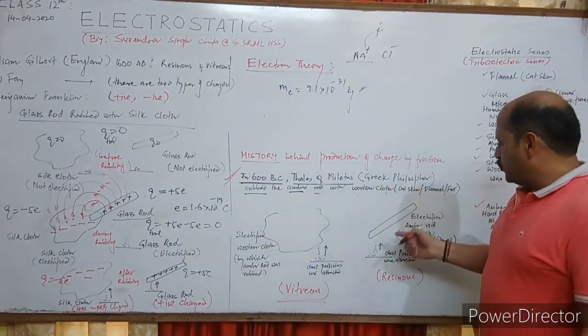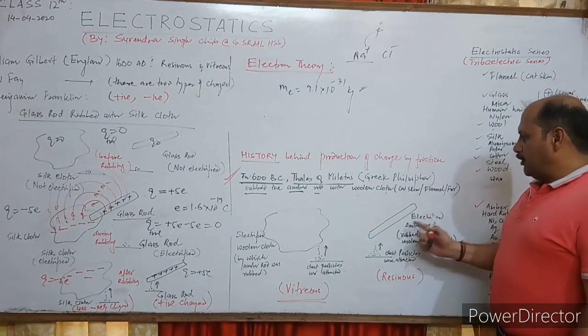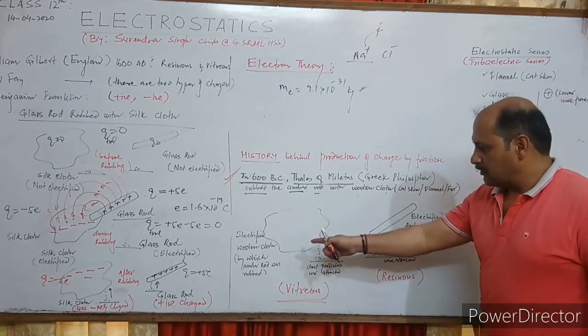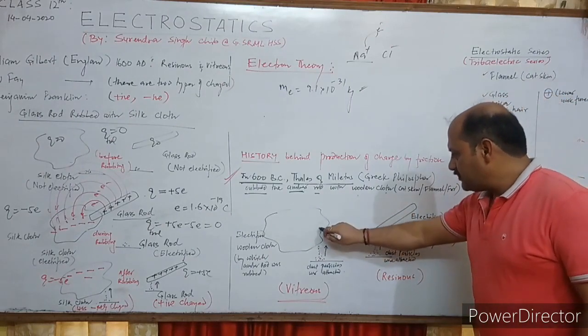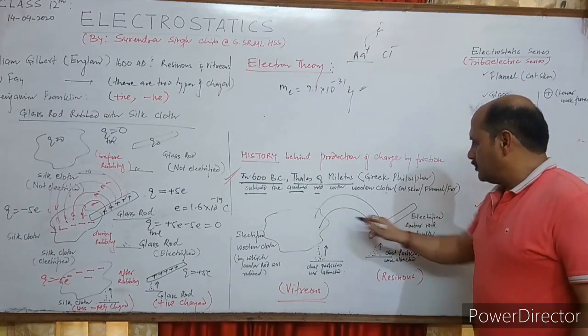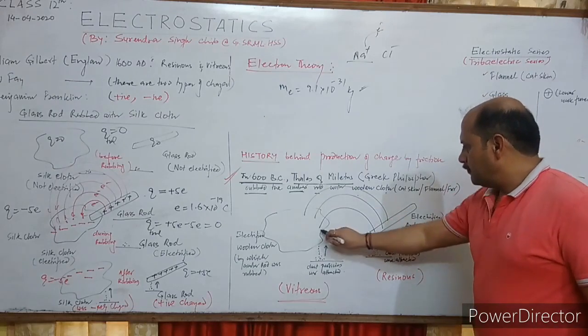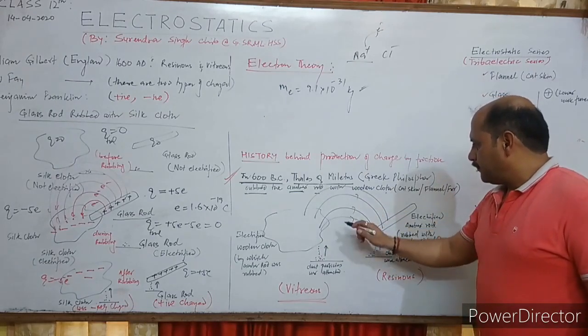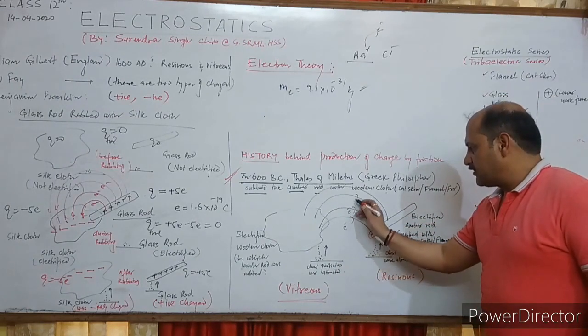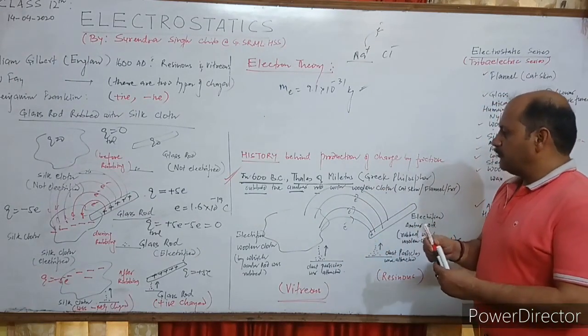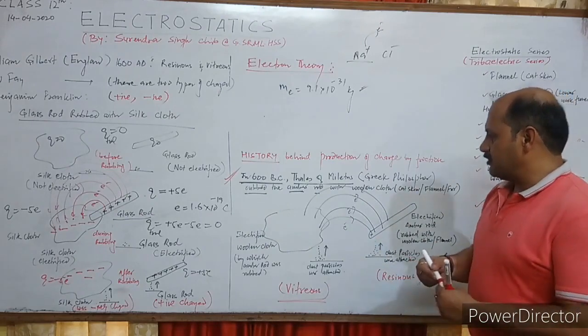Now let's come to here also. When an amber rod is rubbed with woolen cloth, there is a transfer of electrons from the woolen cloth to the amber rod. Say these are electrons. Let 4 electrons get transferred.